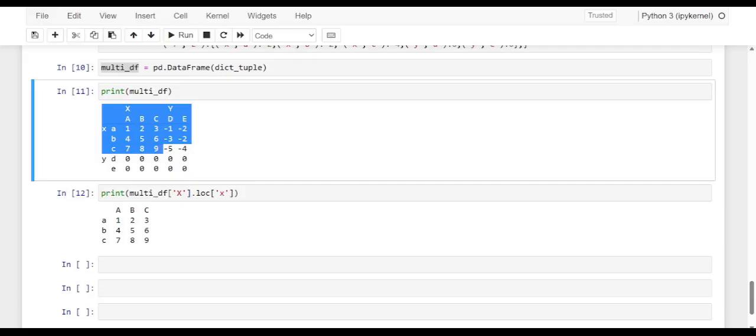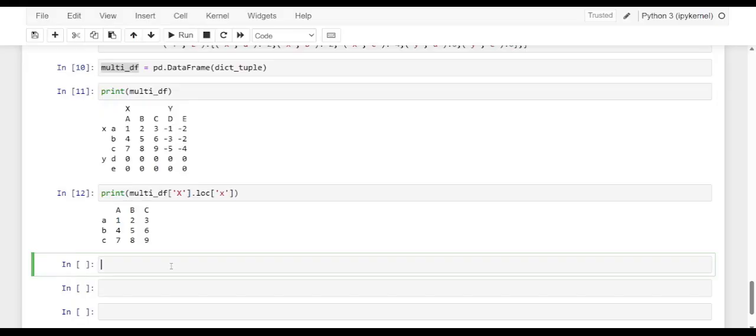However, while remaining within the multi-index data frame, some selection can be made by accessing different subsets. For example, if we want to access the values of a single column, it will be sufficient to specify it within square brackets. So let me give it.